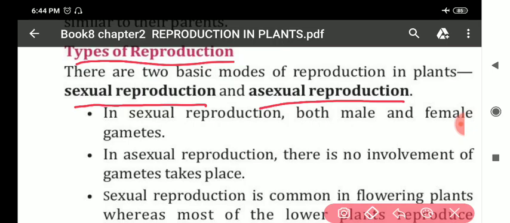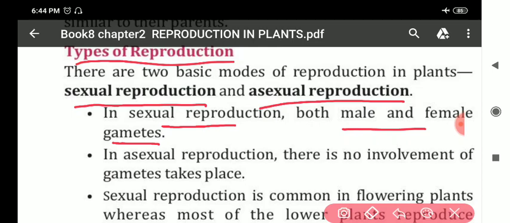In sexual reproduction, both male and female gametes are produced.